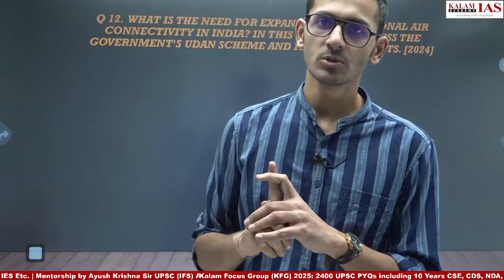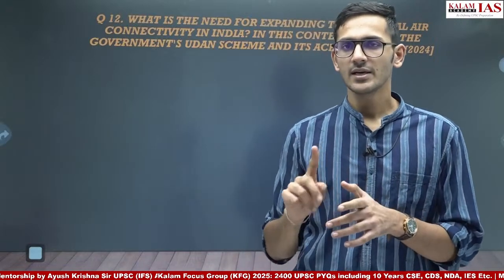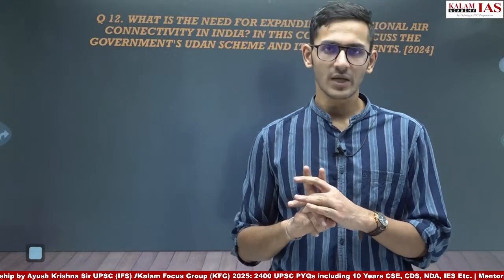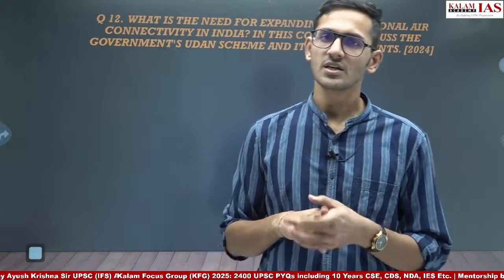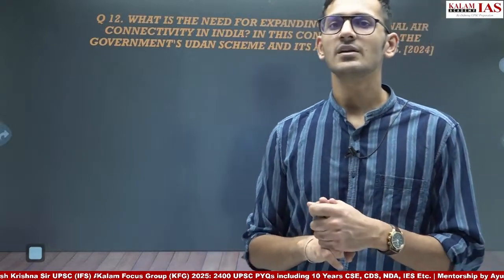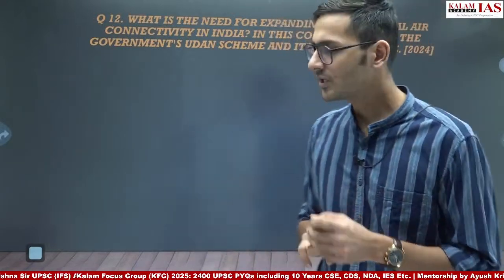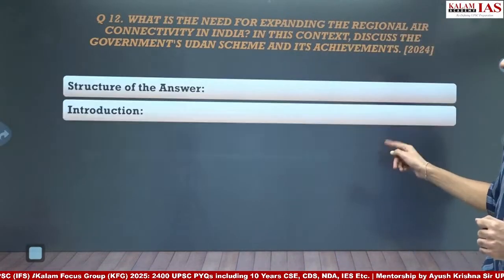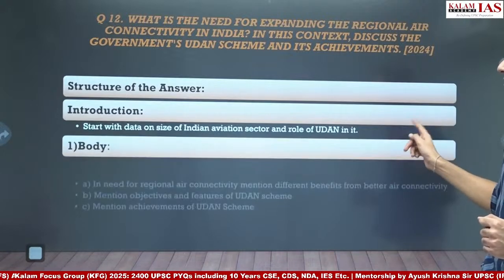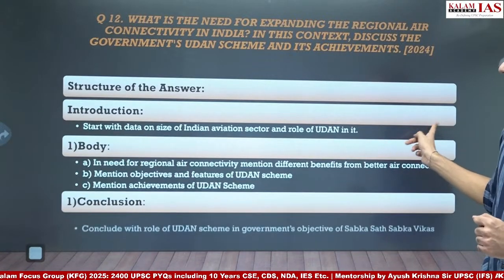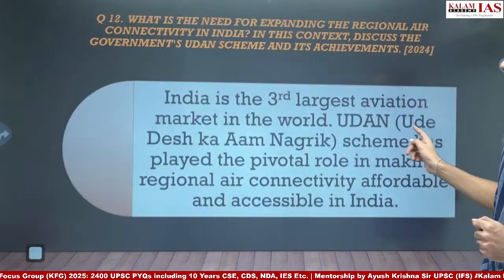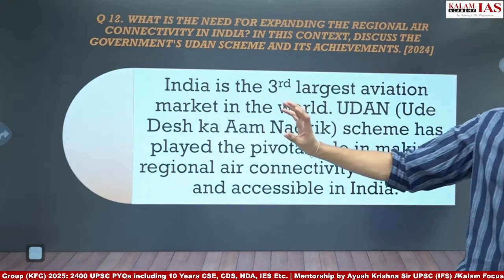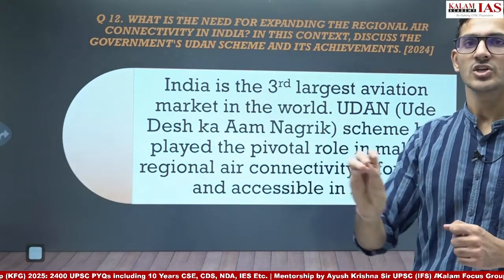First part, we are going to talk about the need for regional air connectivity in India. Second part, we are going to talk about UDAN scheme, its features, its objectives, etc. And in the third part, we are going to talk about the achievements of the UDAN scheme. Again, content was required here. So the structure I have already talked to you about, what is going to be the structure here, and then we will start with the answer.